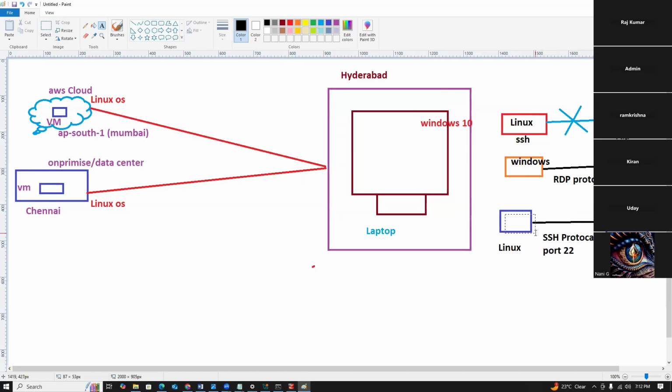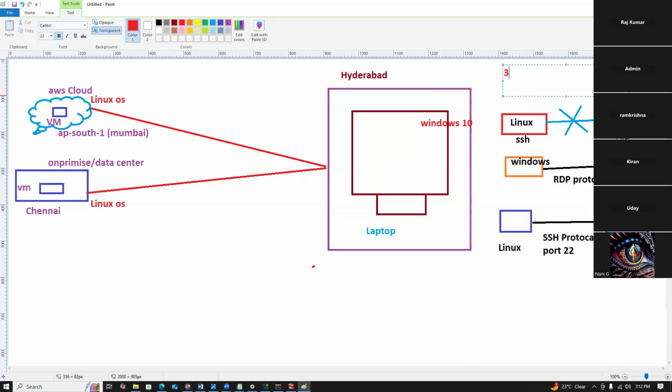We are able to connect Linux to Linux machine, Windows to Windows machine, but Linux to Windows? I want to connect the Linux machine to the Windows machine. How is it possible? It is possible through third-party software. What are those third-party softwares?